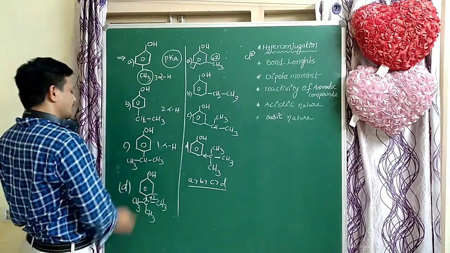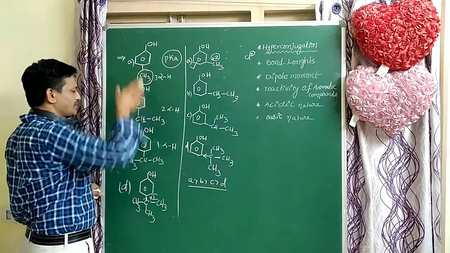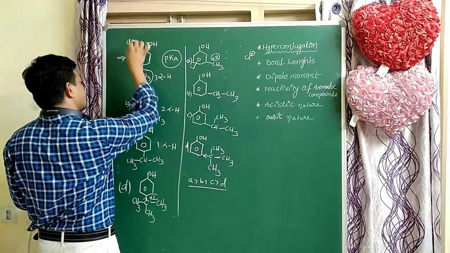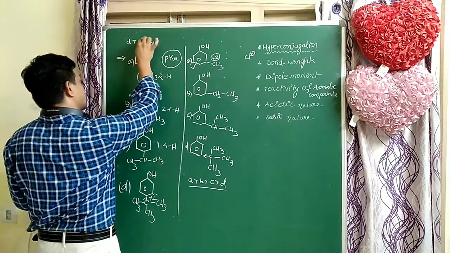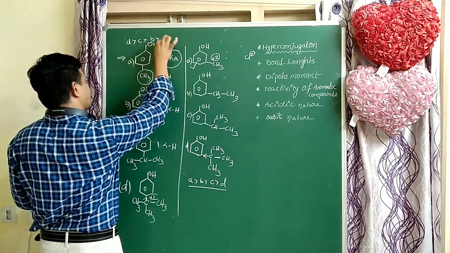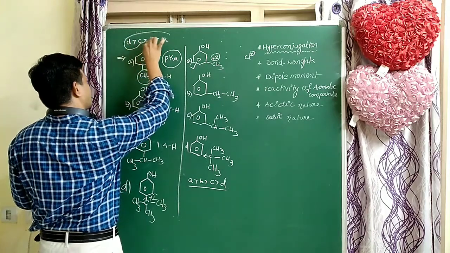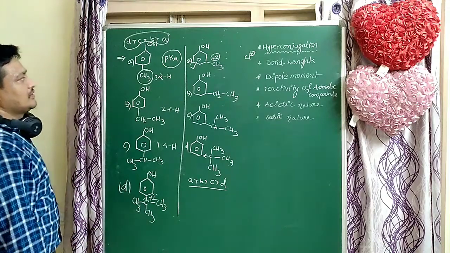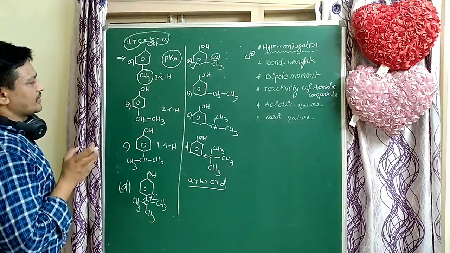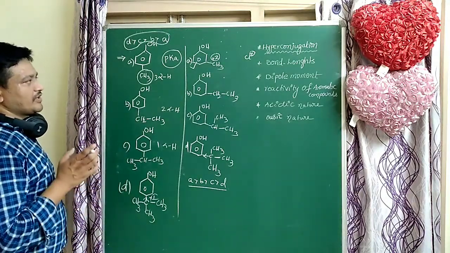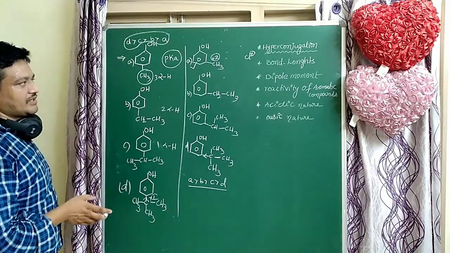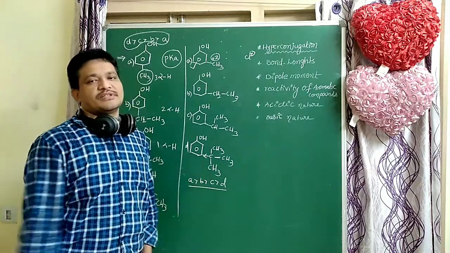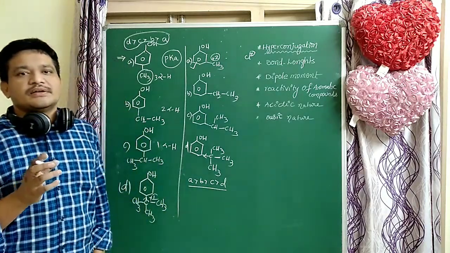In this case, hyperconjugation is dominant. What is the acidic nature? D is greater than C is greater than B is greater than A. That is very important, students. These two examples are very important. So the acidic nature of phenol is affected by hyperconjugation.